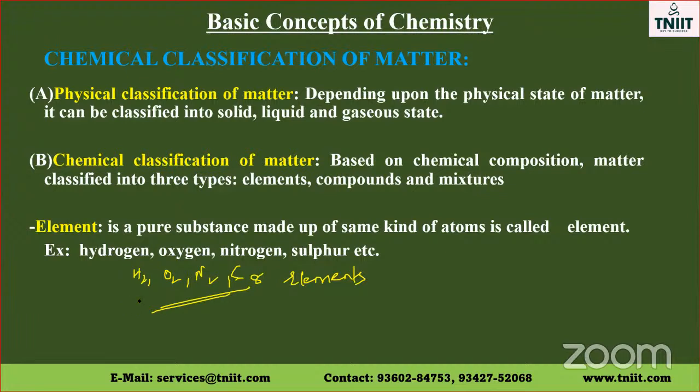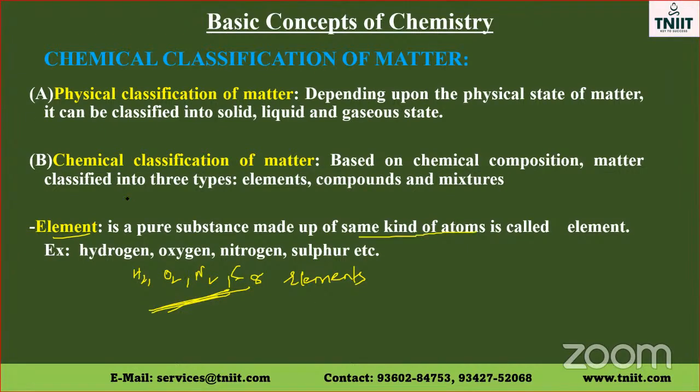Since hydrogen, H2 is made up of same kind of atoms and O2 is made up of same kind of atoms, N2 is made up of same kind of atoms, and sulfur, S8, is made up of same kind of atoms. All these are called as elements. So element is a substance which is made from one kind of atoms.